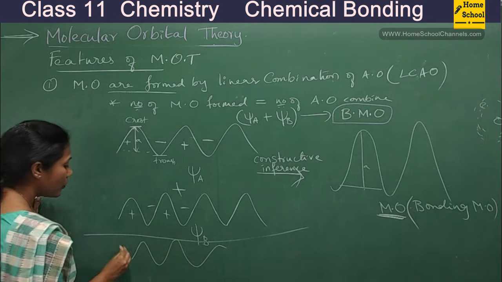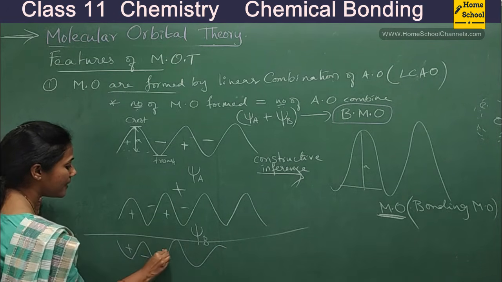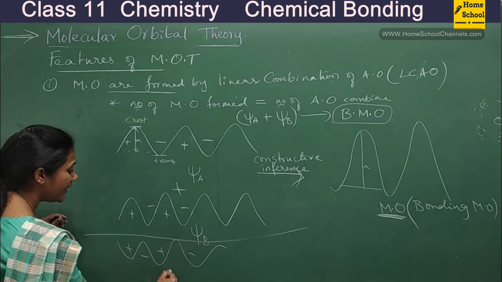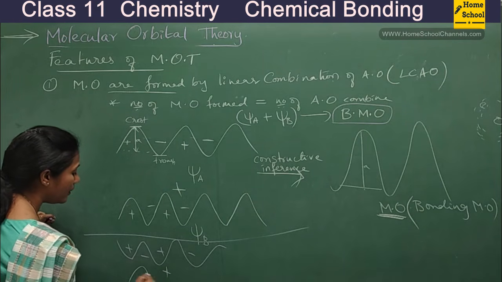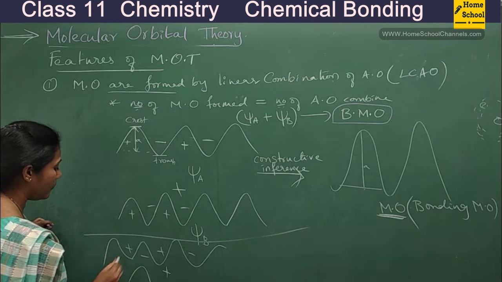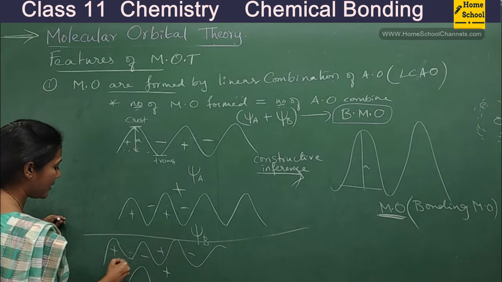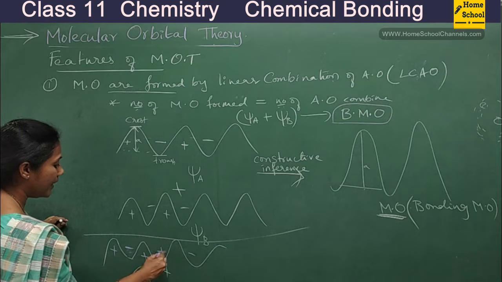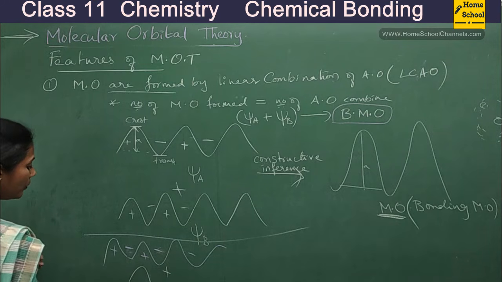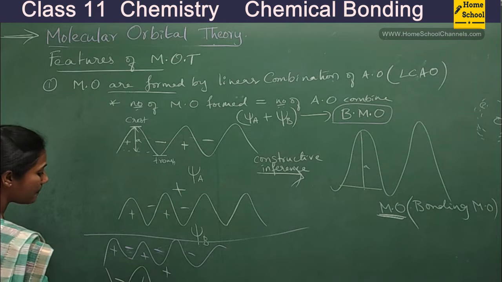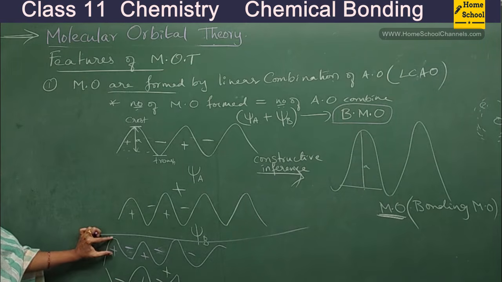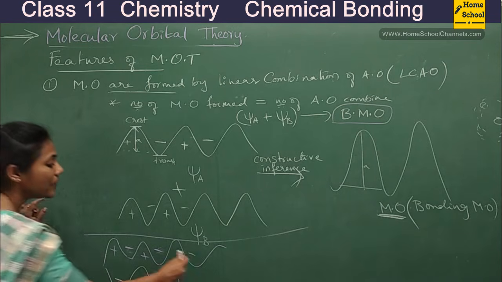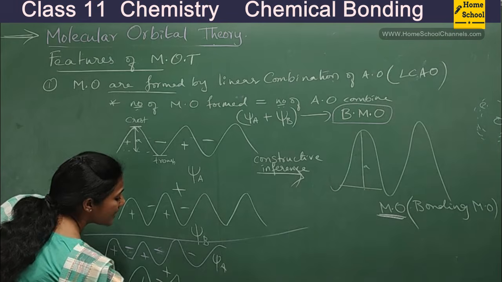This is plus, this is minus, this is plus, this is minus. Now this is added with something like this. One second, let me make a change. This is actually the crest, so this is minus, this is plus, and again this is minus. Now look at this, guys. Plus is combining with minus, that means the crest is falling on the trough of another wave. Let me call this psi A and this psi B.